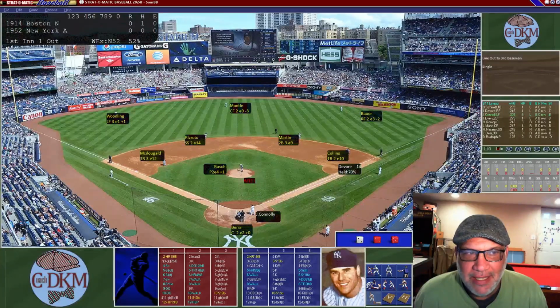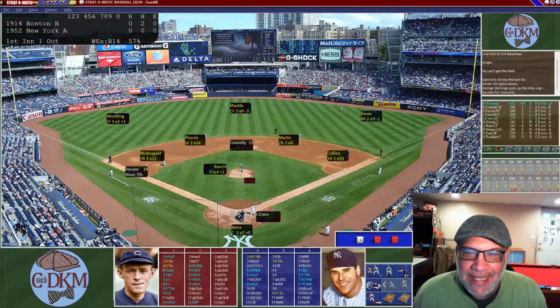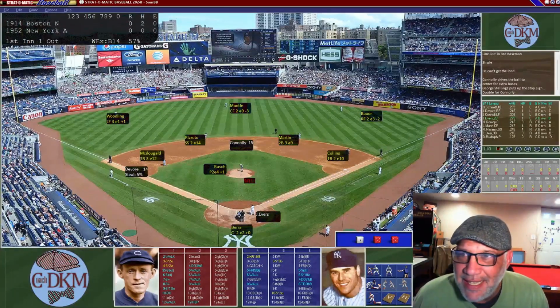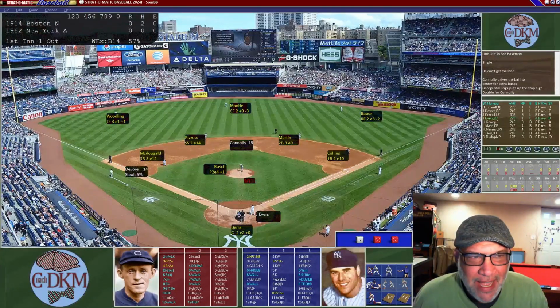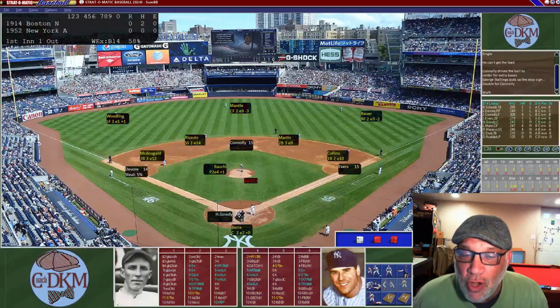And now Connolly is up. He hit .306 in 1914 with 9 home runs. So Connolly up to bat. Here's the pitch by Vic Raschi, and he is going to rip a double off the wall at Yankee Stadium, and that's going to move DeVore all the way to third base, and they have runners on second and third with 1 down. And now Johnny Evers, the Hall of Famer, is up, who at .279 is going to have a chance to knock in some runs, and he's going to draw a walk.